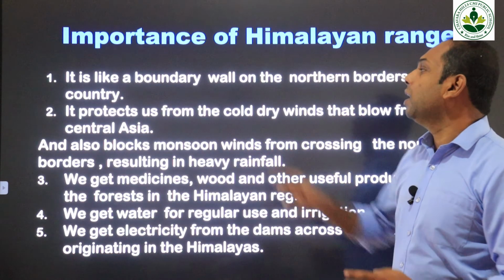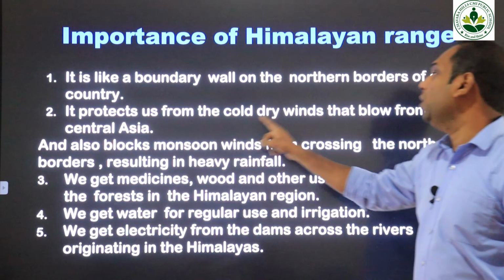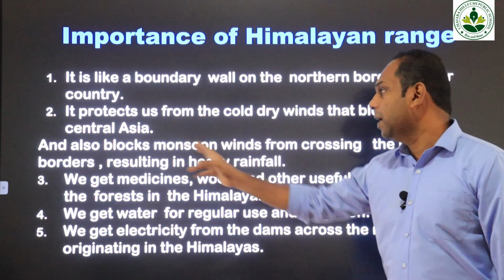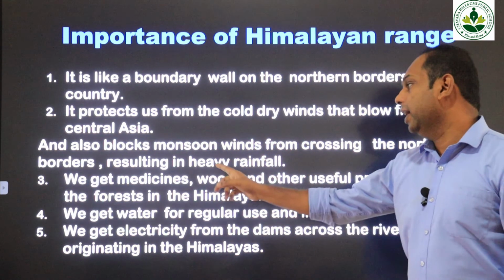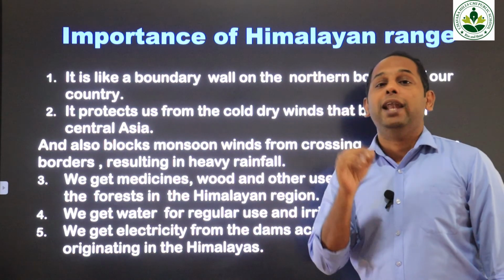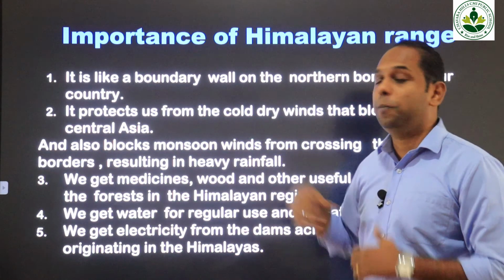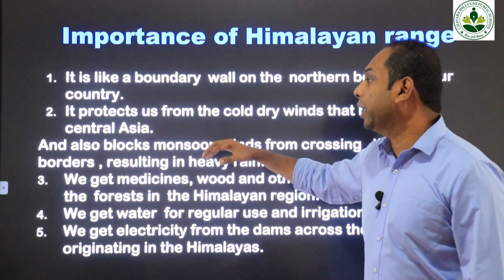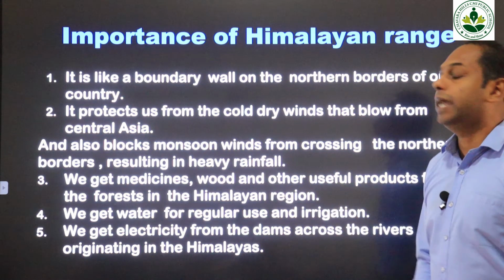Okay, so what is the second importance? It protects us from the cold dry winds that blow from Central Asia and also blocks monsoon winds from crossing the northern borders, resulting in heavy rainfall. Actually, the Himalayan mountain range helps a lot in providing heavy rain to the northern states by blocking the monsoon wind. Okay, now let's see the third point.